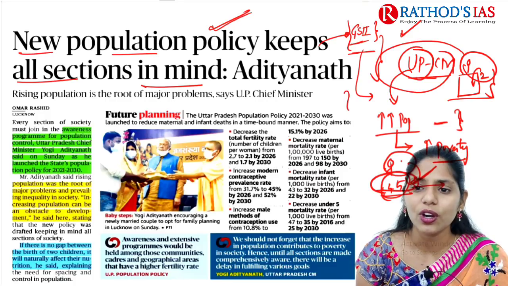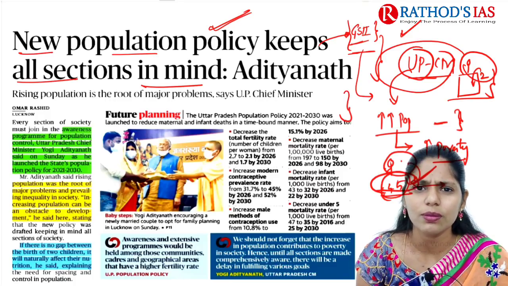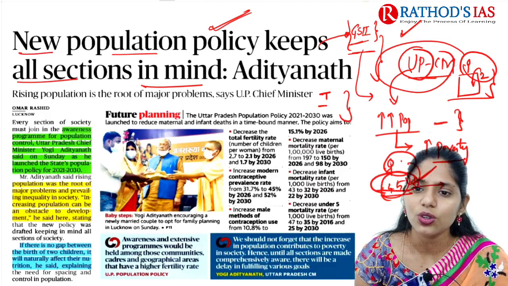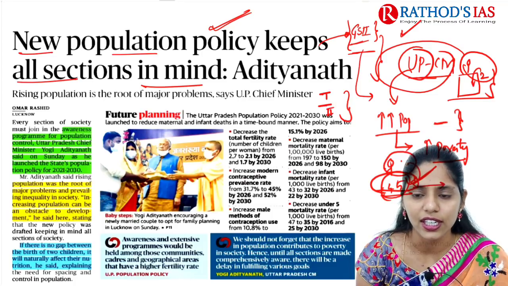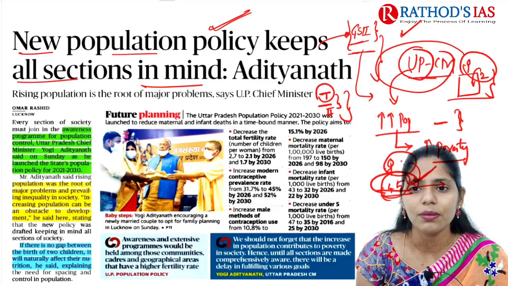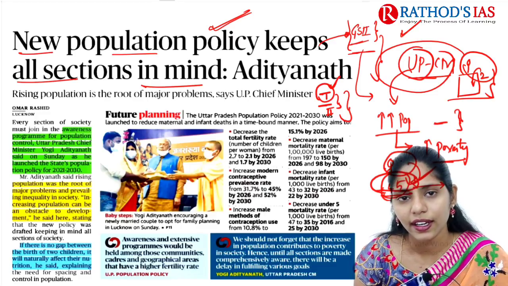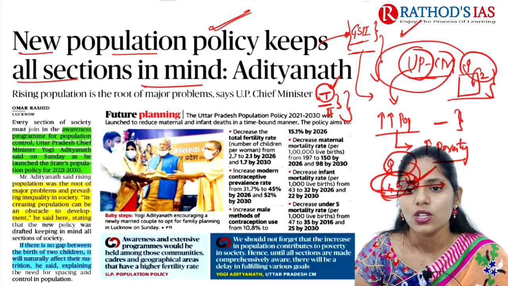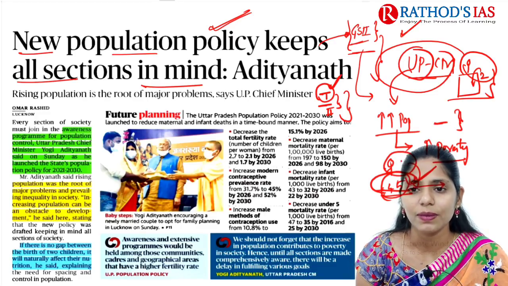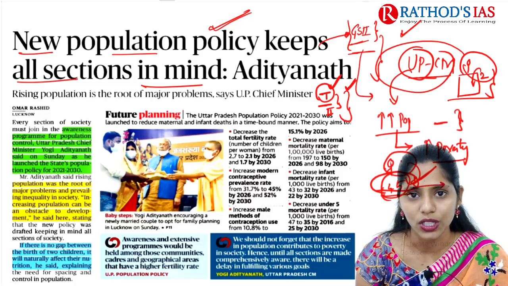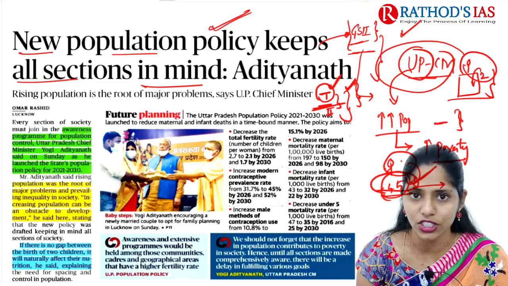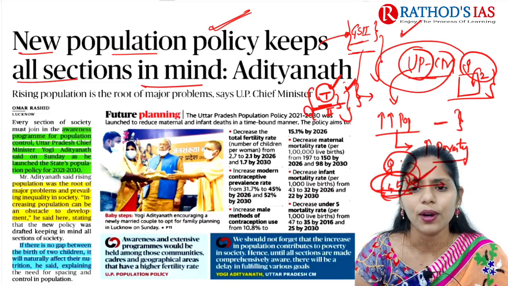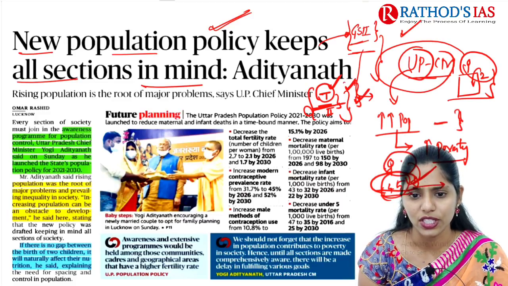One more thing you need to remember here is that whenever there is no gap between the first and second child, the first child will be affected, because after about 4 to 5 months of pregnancy, the mother should not give milk to her baby. Because of this, it will mainly affect children's nutrition. So this is also an important thing we need to keep in mind here.